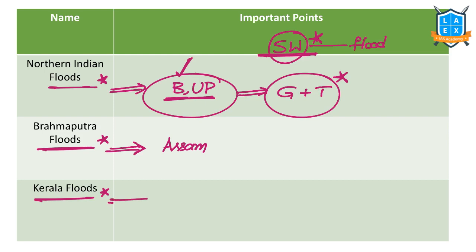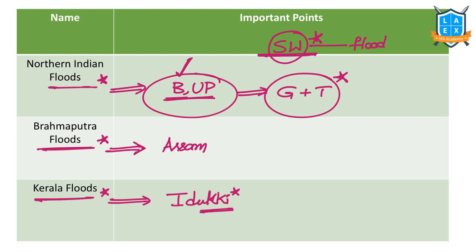Kerala floods. In Kerala we have many rivers. Idukki is one of the rivers. Overflowing of Idukki river is one of the reasons for floods in Kerala. In the last 3 years, it is experiencing heavy rainfall. Within very few days, it is receiving heavy rainfall. That is one of the reasons for floods over there.